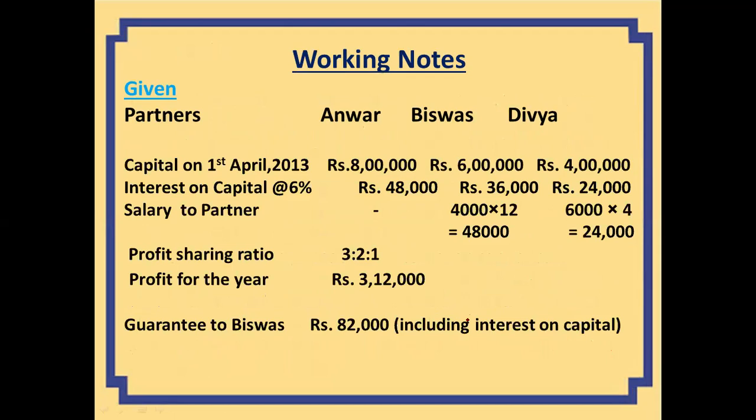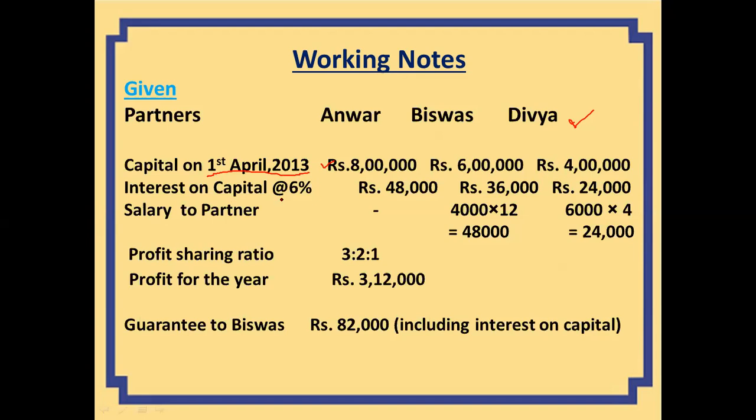So there are 3 partners, Anwar, Vishwas and Divya. Their capital is given to us on 1st April. So this is the opening capital. In case the student is given the capital on 31st March 2014, then we need to make it opening, because interest on capital is always calculated on the opening capital. As in this question opening capitals are given, they have given us 8 lakh, 6 lakh and 4 lakh.